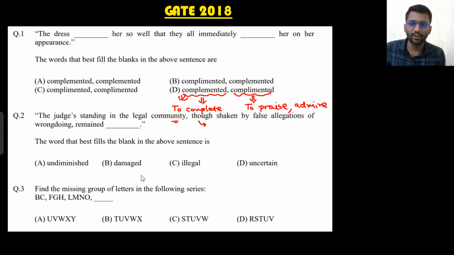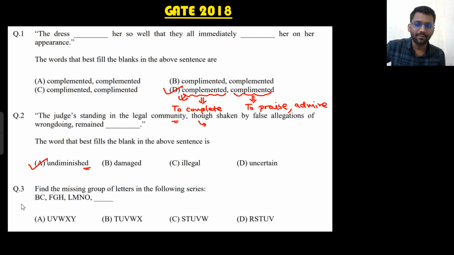And what is the synonym of unbiased here? Undiminished. That means these false allegations were not enough for them to make the judge biased. Okay, so he was undiminished there. So the judge standing in the legal community, though shaken by the false allegation of wrongdoing, remained undiminished. So this option was correct, and here this option was correct.